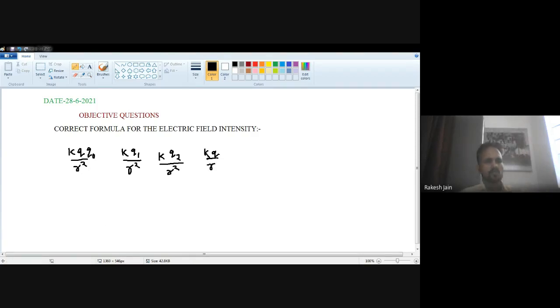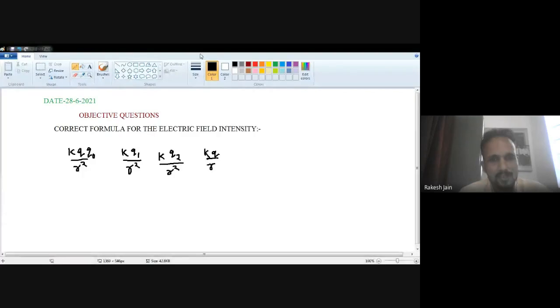Now, can anyone give the answer to this question? Let's suppose you have four choices. Now, which one? Sagar typed B. Okay. Can anyone else answer? Yes, I am waiting for your answer. Reply in the message box. Which should be the correct answer to this question? So all gave the wrong answer, because the correct answer should be...